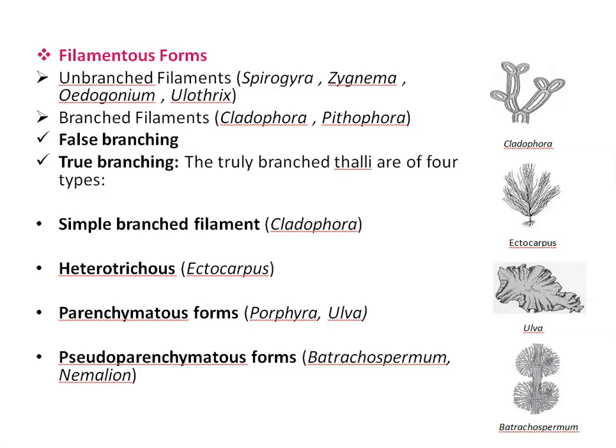In the case of branched filaments, branching may be false or true. False branching occurs in some members of Cyanophyta.